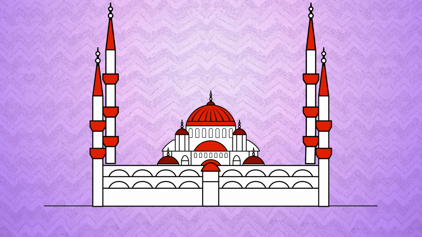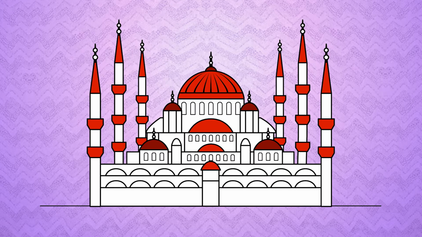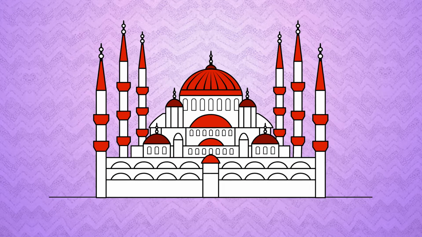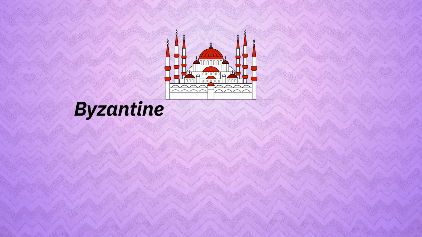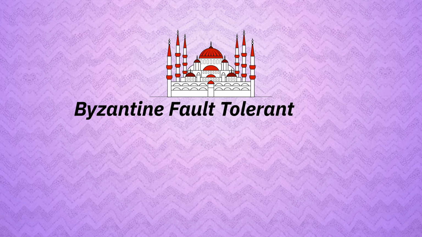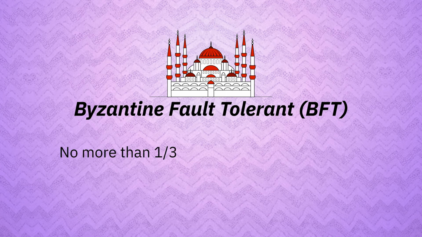Here's a fun fact. So-called Byzantine nodes are nodes that are hell-bent on creating disruption or division. Systems that can resist them are called Byzantine Fault Tolerant, or BFT. A BFT system can move things forward correctly no matter what the Byzantine nodes might try to do, so long as no more than 1/3 of the nodes are Byzantine.